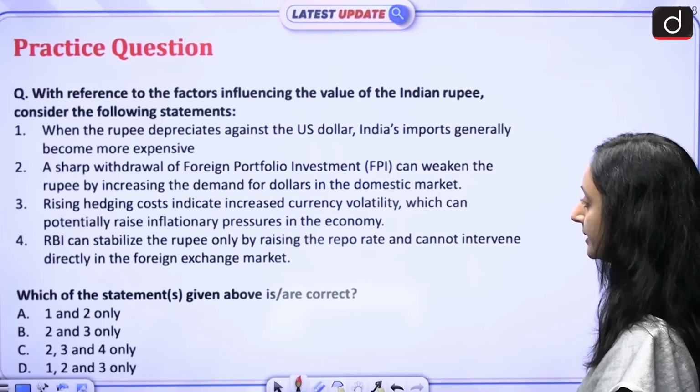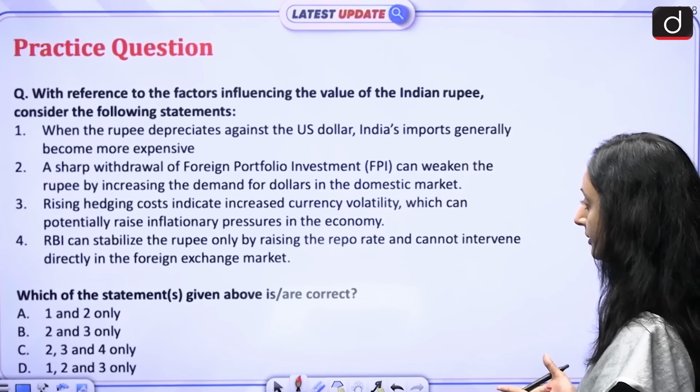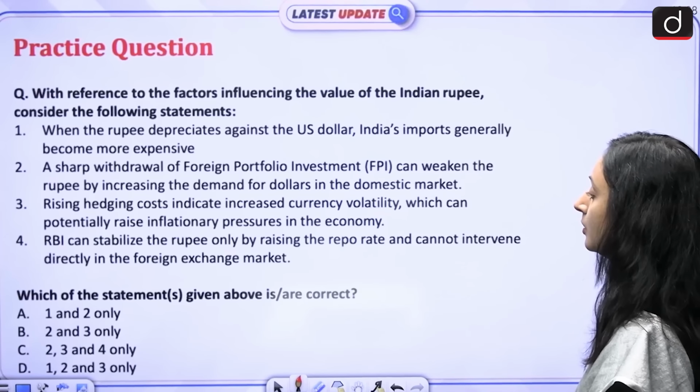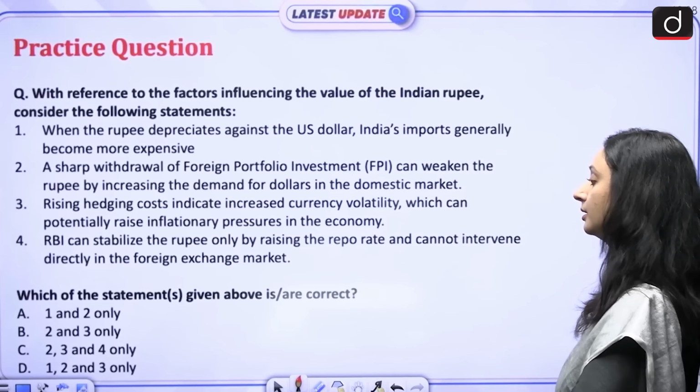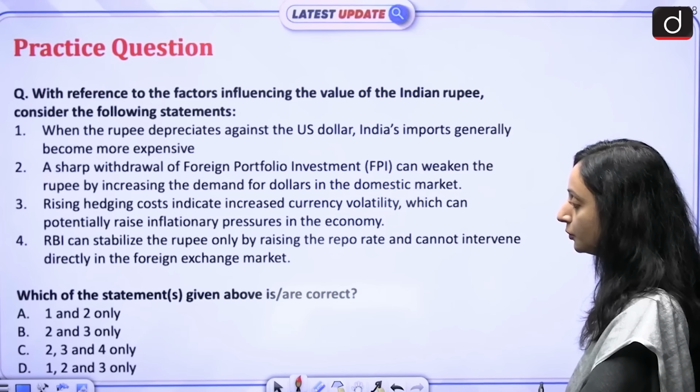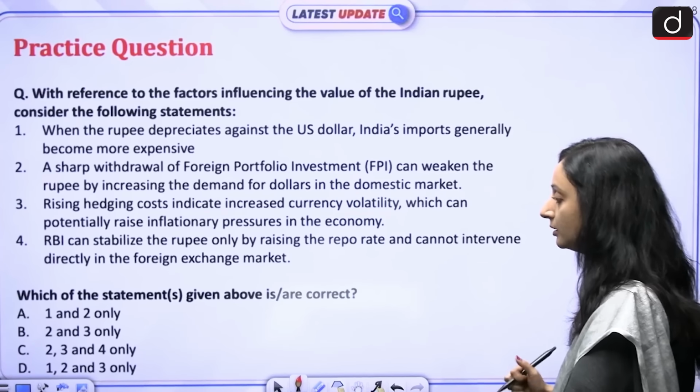4. RBI can stabilize the rupee only by raising the repo rate and cannot intervene directly in the foreign exchange market. Which of the statements given above is or are correct? A. 1 and 2 only, B. 2 and 3 only, C. 2, 3 and 4 only, or D. 1, 2 and 3 only.